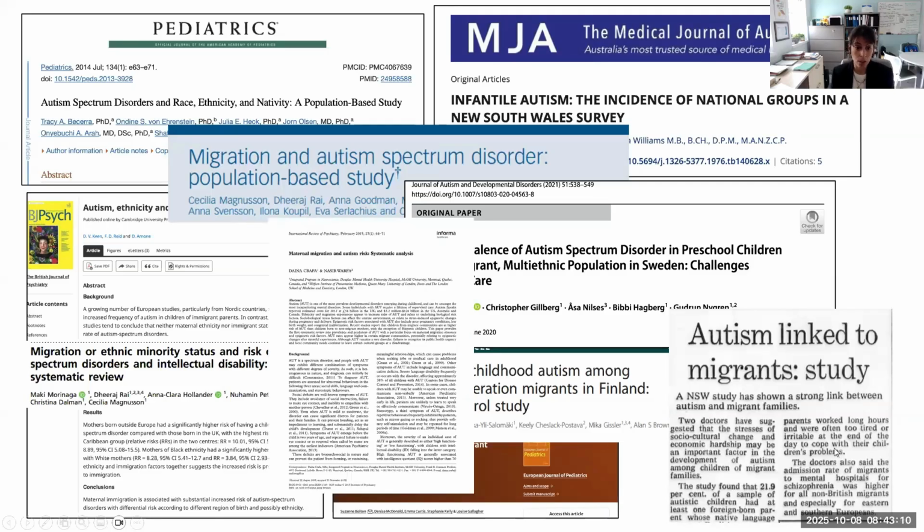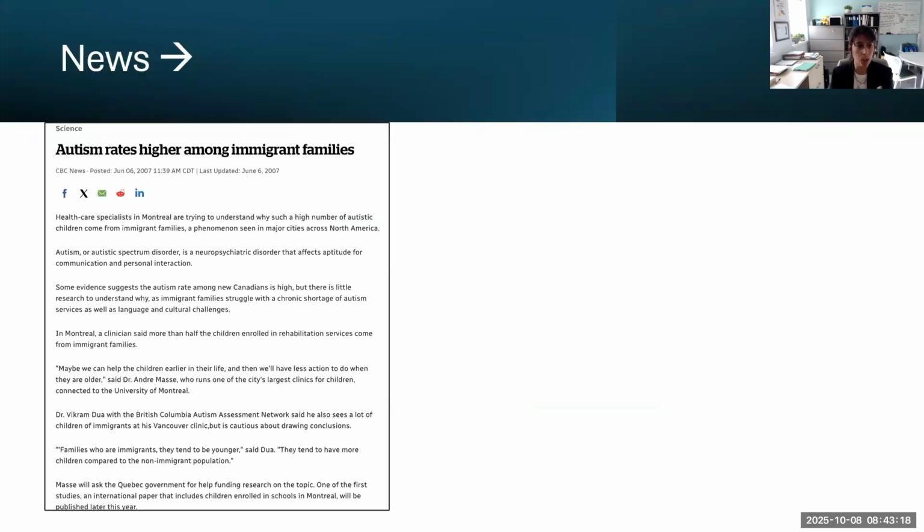In Canada, we tried to look for information, and the only thing that we could find was a systematic review done by a group at McGill, and I'll talk about this article a little bit later. And then we started looking at the news. Have we found anything?